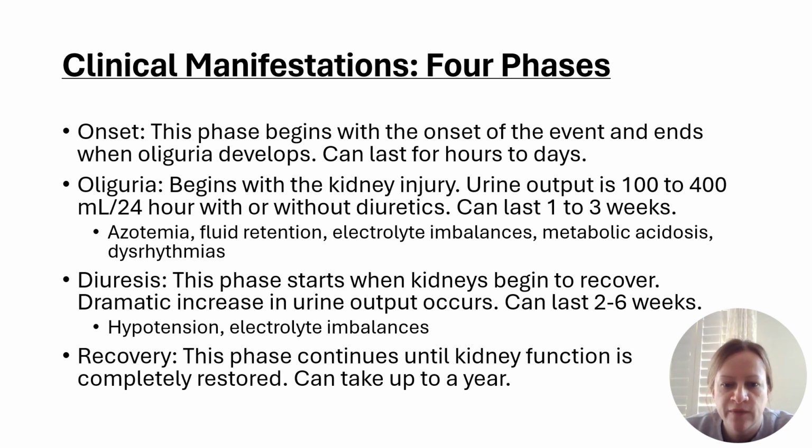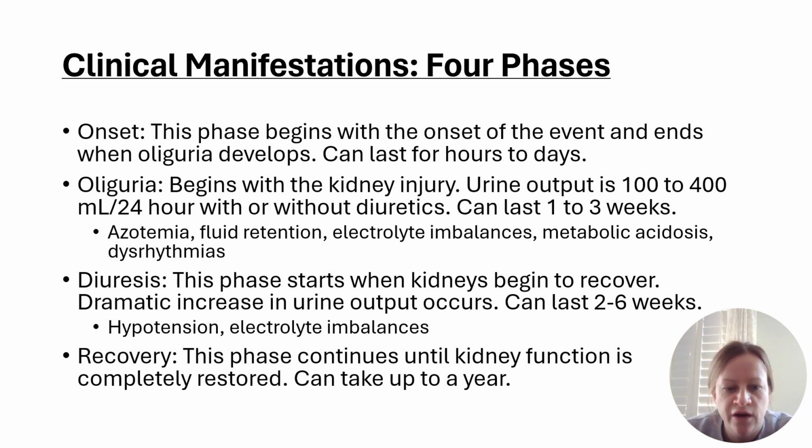Oliguria begins when the kidney injury occurs, and then urine output is typically decreased to 100 to 400 milliliters in a 24-hour period with or without diuretics. It can last 1 to 3 weeks. Some of the symptoms or side effects you might see are azotemia, fluid retention, electrolyte imbalances, metabolic acidosis, and dysrhythmias. Constant monitoring of your patient needs to be top priority.